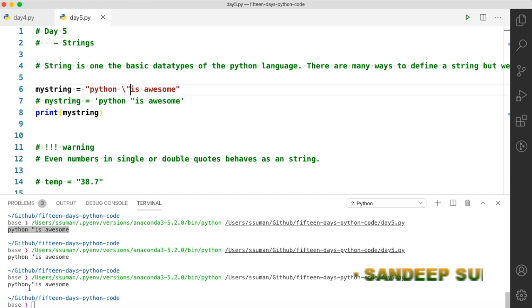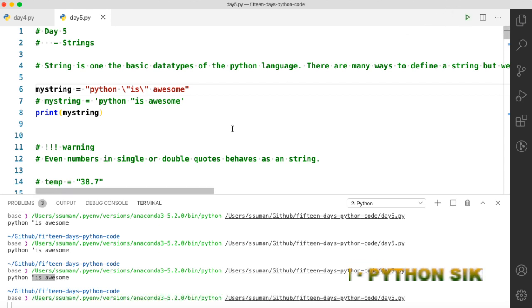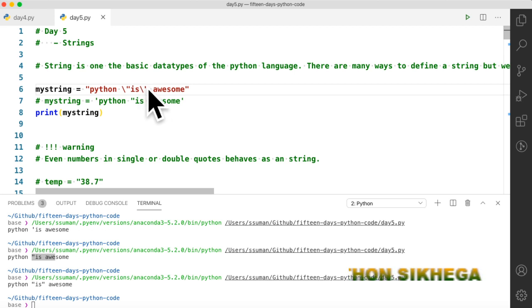You can see that double quotes can be printed inside a string which is defined by double quotes. In this way you can print double quotes. There is one more method. Suppose you don't like this method of escaping characters, but it is ubiquitous. You will find in other programming languages there are escaping characters which escape the commonly used symbols in that language. So you should understand the idea of escaping characters.